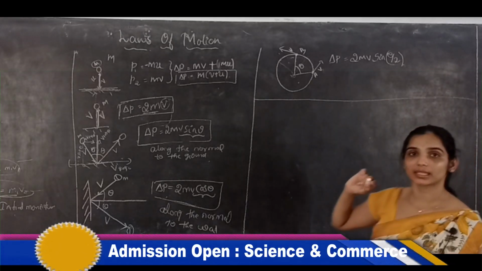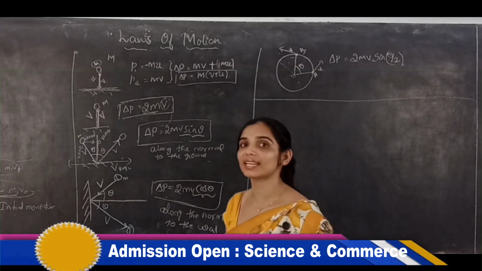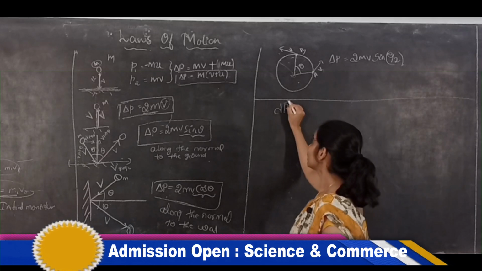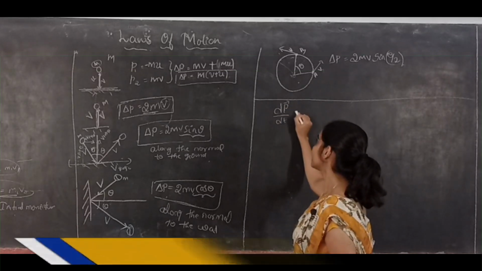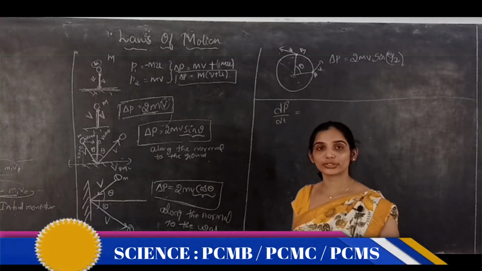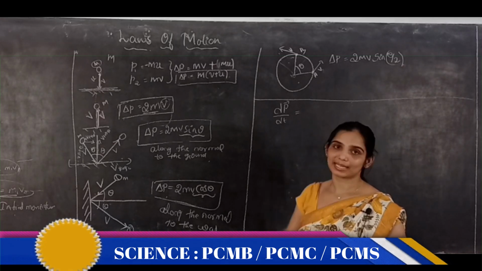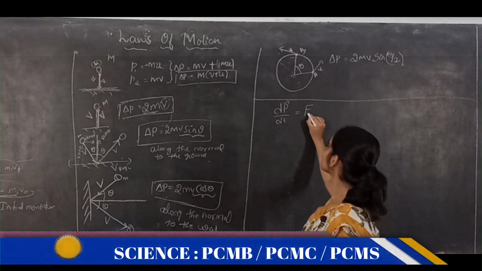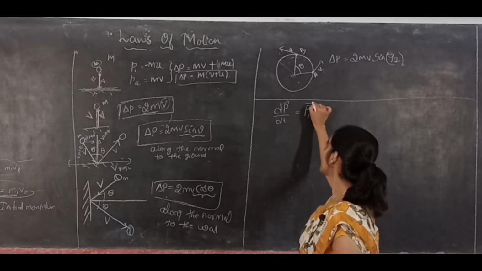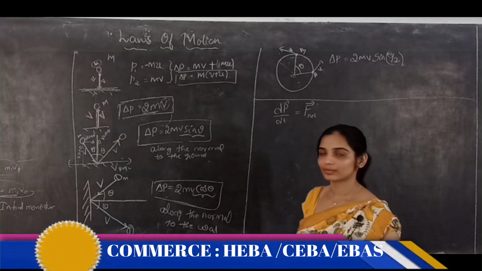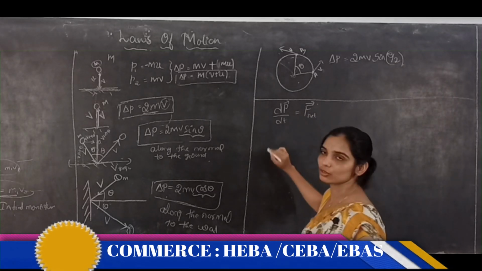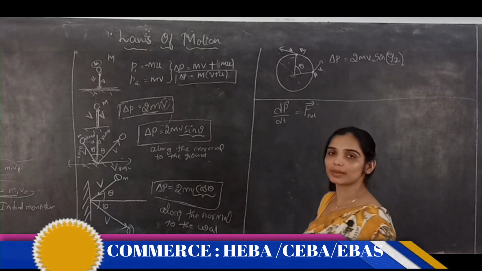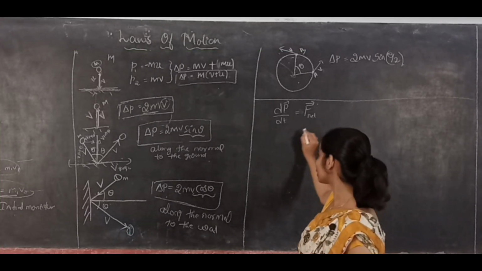Now we will discuss the second law of motion. What does the second law of motion say? The rate of change of momentum is directly proportional to the force acting on it. So the rate of change of momentum is equal to the net force acting on a body, here considering the constant k as 1.